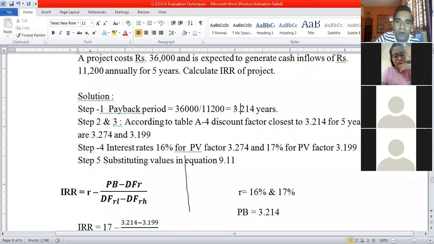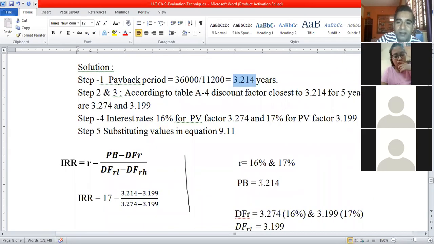See, usually the problems are not designed in that way. But if you get a payback period of, say, 3.274, then if you go above the row in the table, what will be the interest column you will find? 16%, isn't it? Yes, sir. 16% will be the internal rate of return. Matter over. No need to solve all this. Answer is clear?